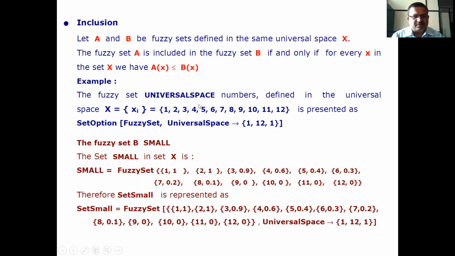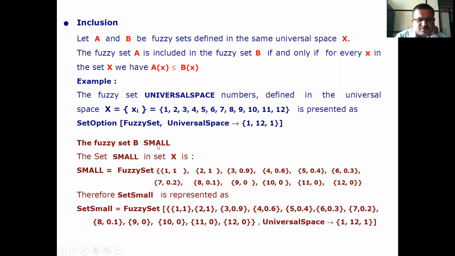Example: the fuzzy set numbers defined in the universal space X, with elements 1, 2, 3, 4, 5, 6, 7, 8, 9, 10, 11, 12, is presented as a fuzzy set, universal space 1, 12, 1.